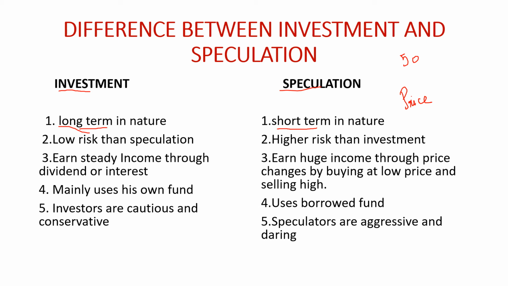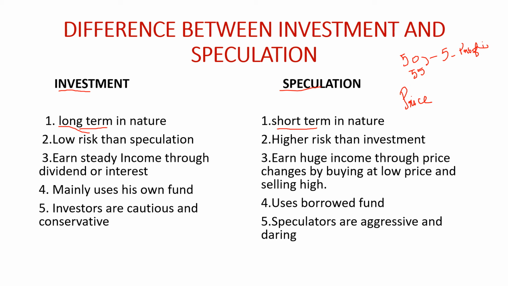So when it becomes 55, I will sell it at 55 rupees, and the difference, 5 rupees, will be my profit. This way a speculator tries to make profit in the short term.